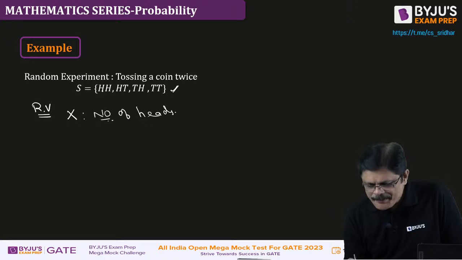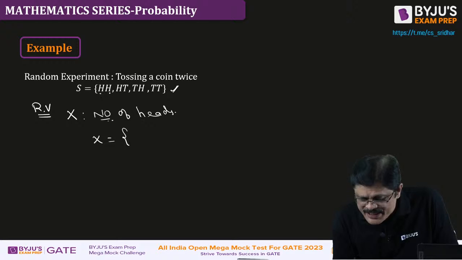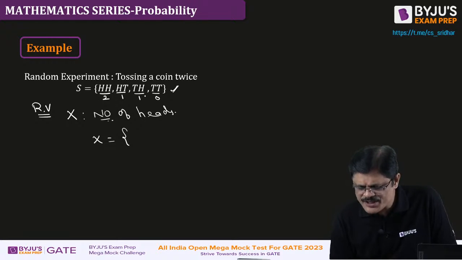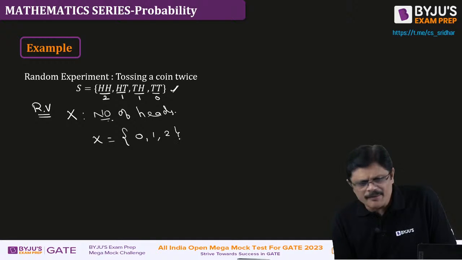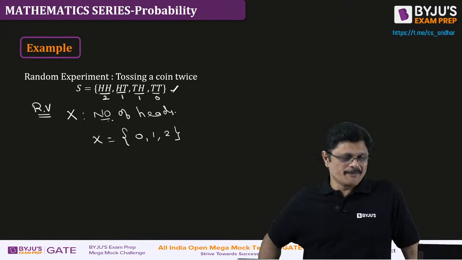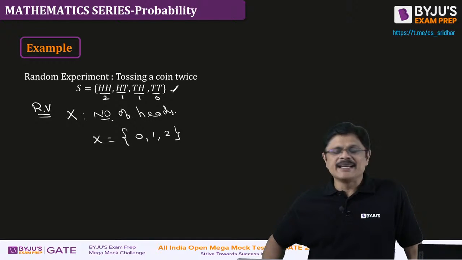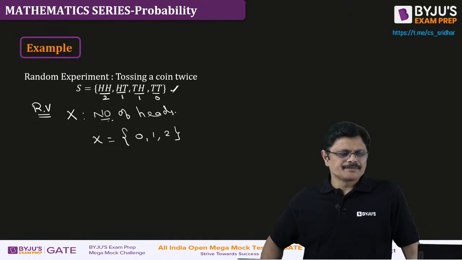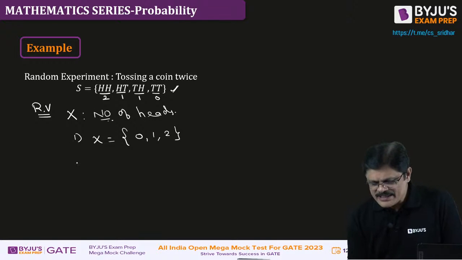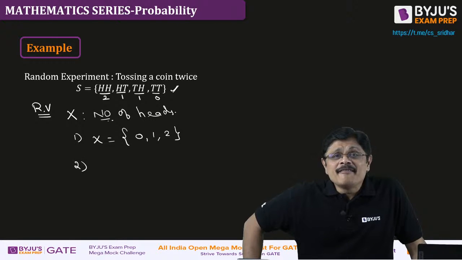Now what values will this random variable take? It counts the number of heads. How many heads here? 2 heads. Here? 1 head. Here? 1. Here? 0. So this random variable takes the following 3 values: 0, 1, 2. So I converted the outcomes to numbers. Is it clear? Yes or no? Now the first work is completed, converting outcomes to numbers. The second work is associating probabilities to the random variable values.